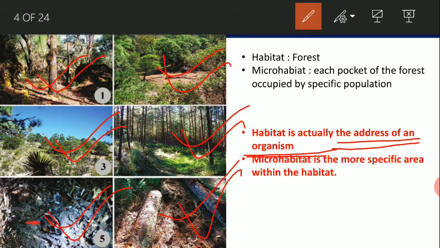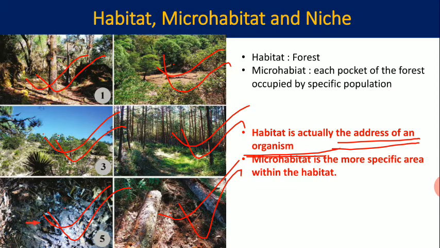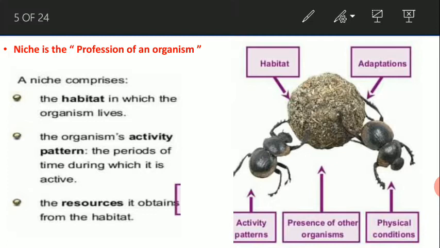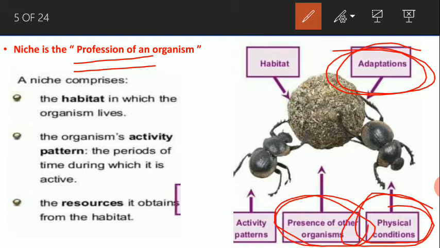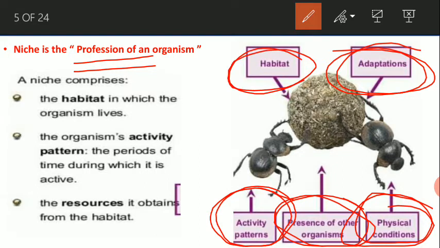But what about the niche? Niche is actually the profession of the organism. It's a multidimensional concept. It includes the adaptation of the organism, the physical conditions which are very important for their life. It includes the interaction between organisms, the activity pattern and also the habitat. All those things are involved in the niche concept.